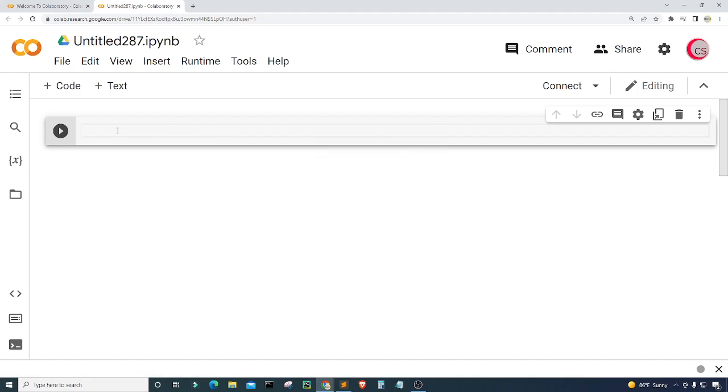So the first thing that I'm going to do is put in some comments. I'm going to put in a description about the program. So I'm just going to type here, use machine learning to predict if a person will default on their credit